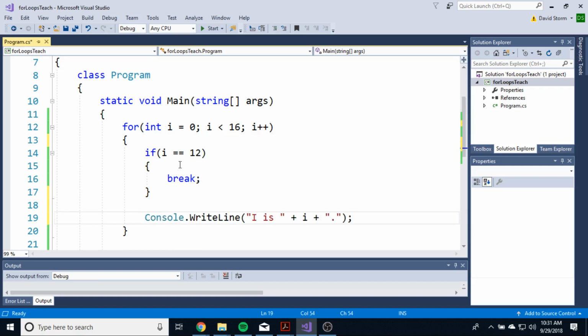We'll still go to 16, but let's use a modulus operator to check to see if i modulus 2 equals 1. And instead of break, we're going to say continue. All right, now think in your mind what you think's going to be put on the screen whenever we do this. Let's give this a shot. Let's see what happens.